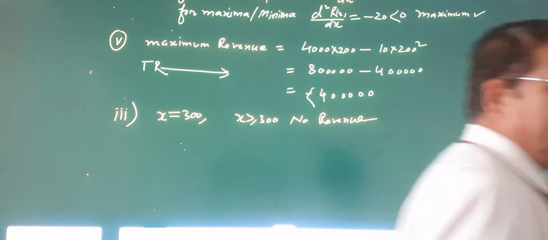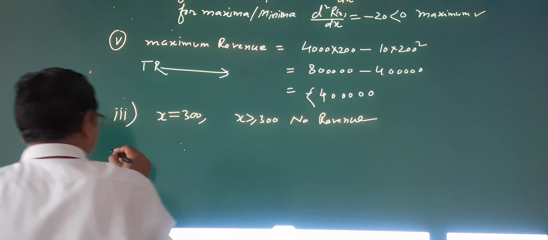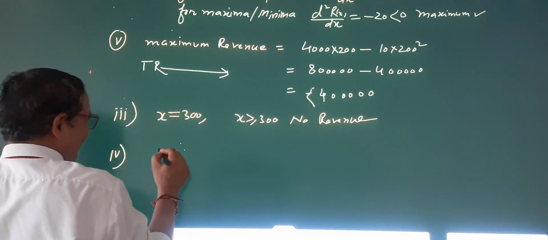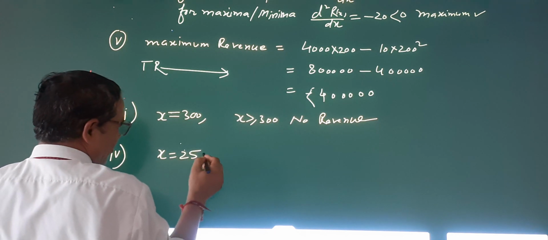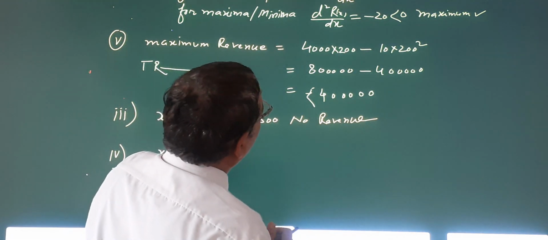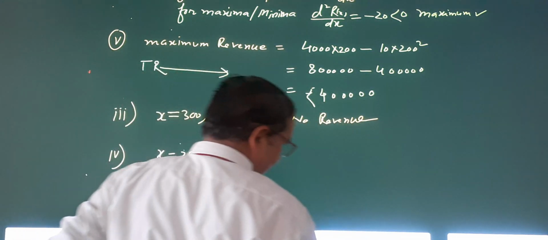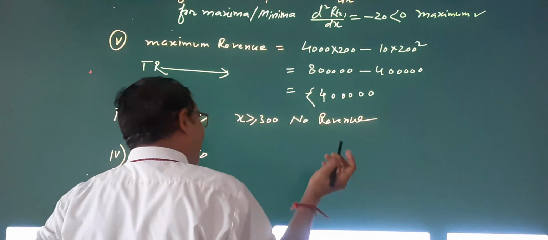So now which part is left? One more part, the fourth part, is left. The fourth part is: if x equal to 250, then what will the revenue be? The total maximum revenue formula was 4000x, the total R(x) that we had.